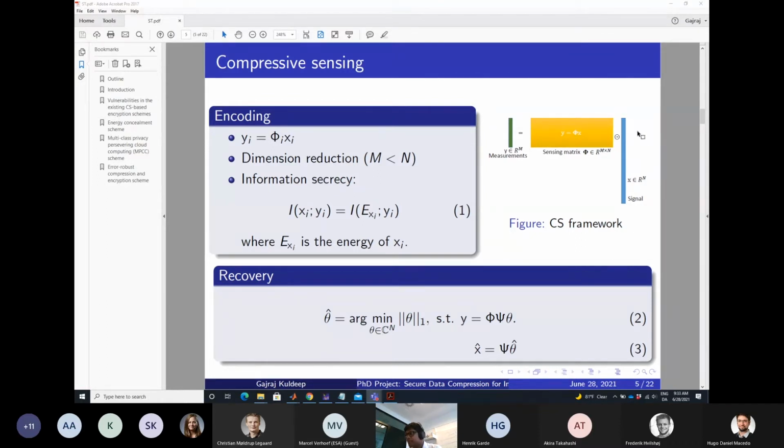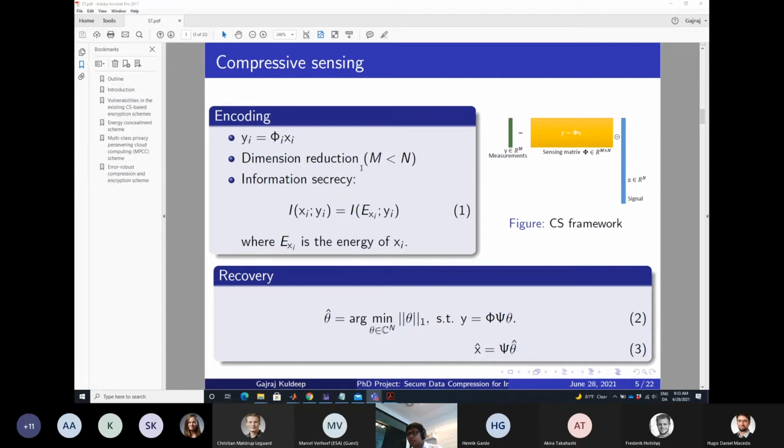I'm working on natural signals, so they are sparse in some transform domain, which is the constraint on this scheme. We take a matrix vector multiplication, and then we get another vector which has a lower dimension. So basically we achieve compression. And for this kind of system, if we change the sensing matrix, one can understand this as a Hill cipher. Every time one changes the sensing matrix, we get the ciphertext. In cryptographic terms, Xi is a plaintext and Yi is a ciphertext.